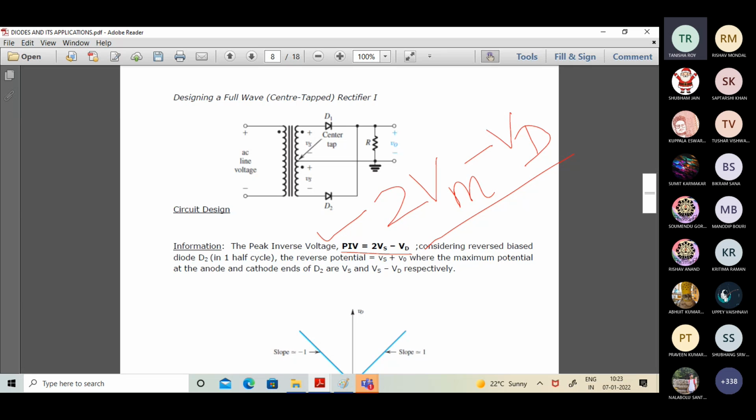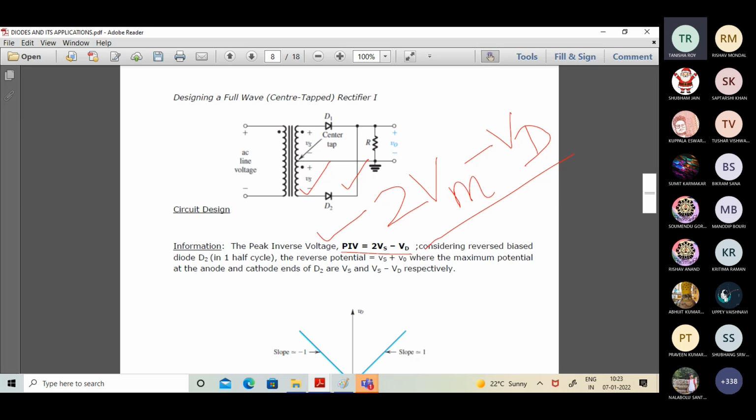Now, this is the disadvantage. How are we getting this 2Vm minus Vd? That is the point to be understood. It's clearly mentioned. When the diode D2 is under reverse bias, that is in the reverse half cycle, what will happen? The reverse potential across diode D2 is basically V0 plus Vs. Effectively, it means the cathode end potential is higher than the anode end.